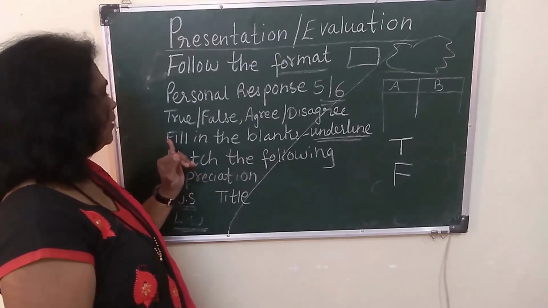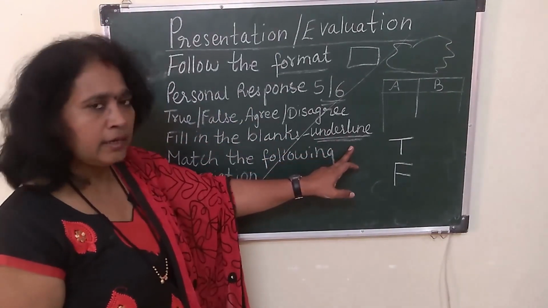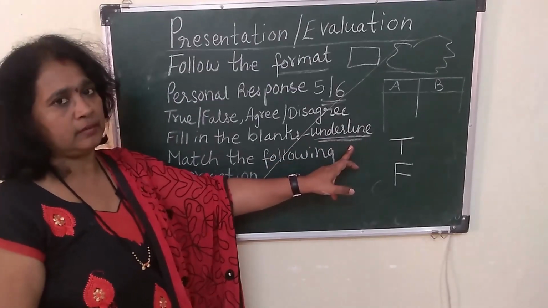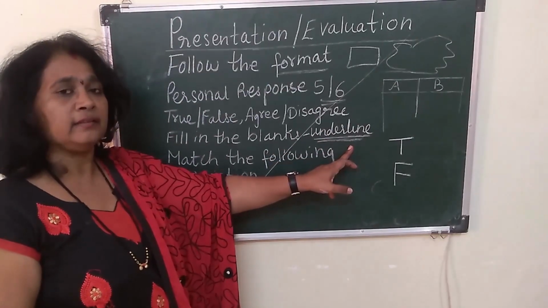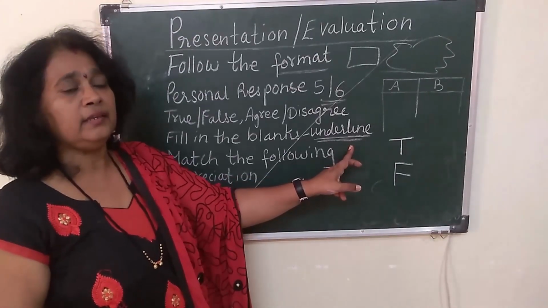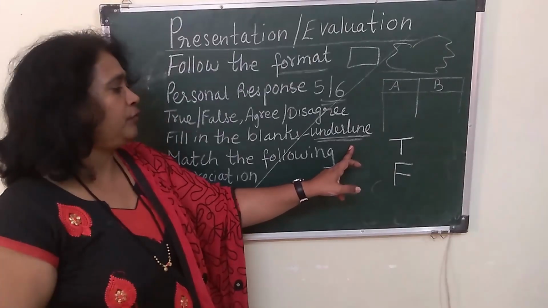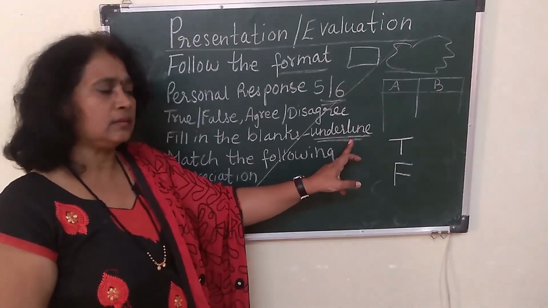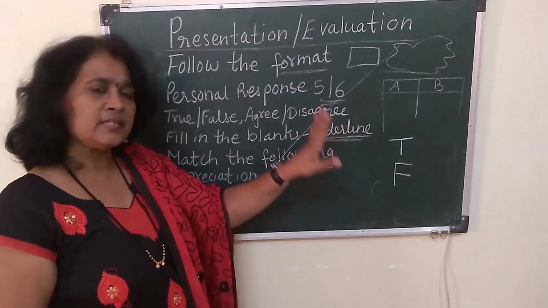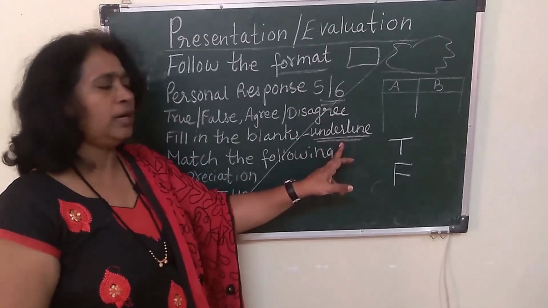Next is fill in the blanks. Now I wrote here underline. So what you have to underline? You have to underline the answer for this. Underline the answer where there was a dash. If you don't underline this, but all the 4 sentences are correct, the answers are correct, but then you forgot to underline.